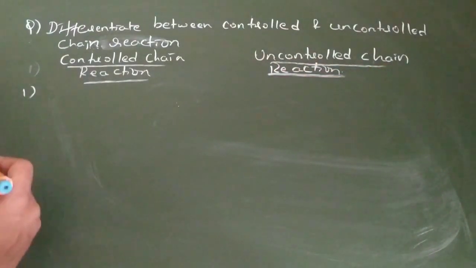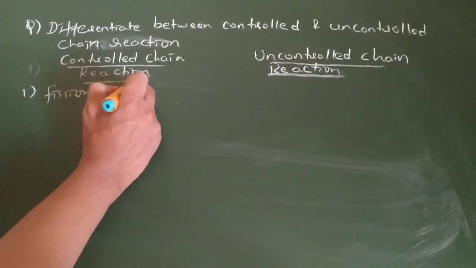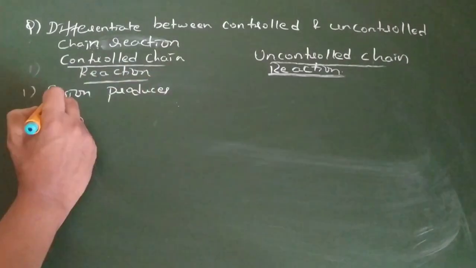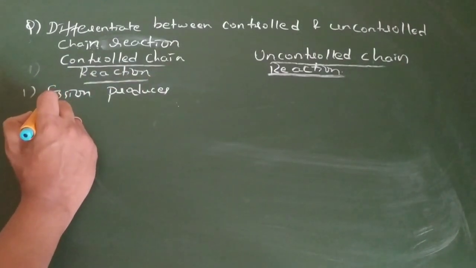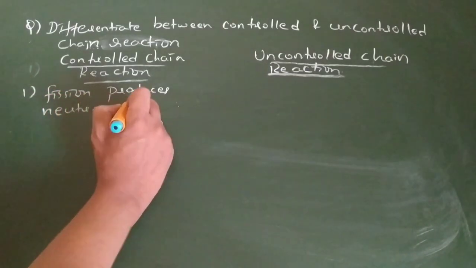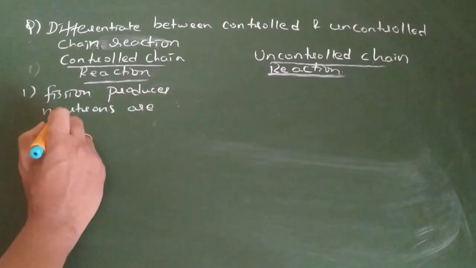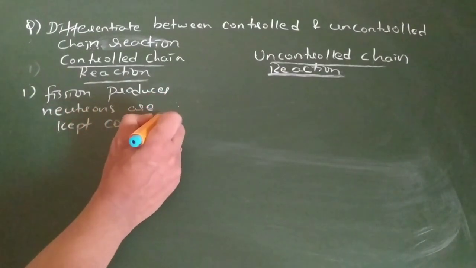First one, I can write: this fission reaction produces neutrons, usually, which are constant.